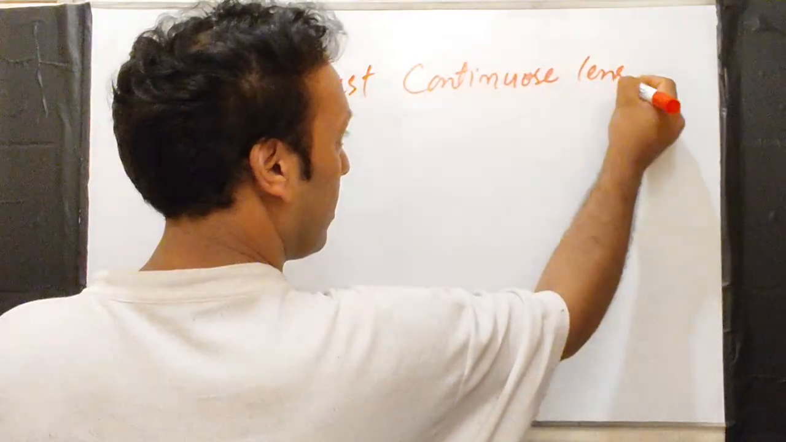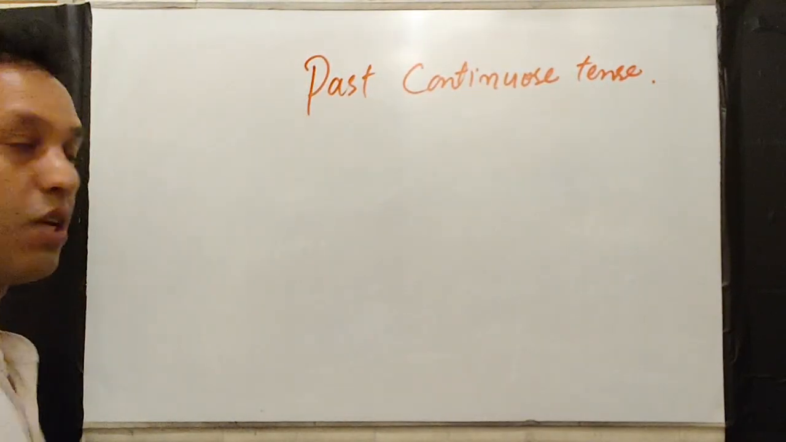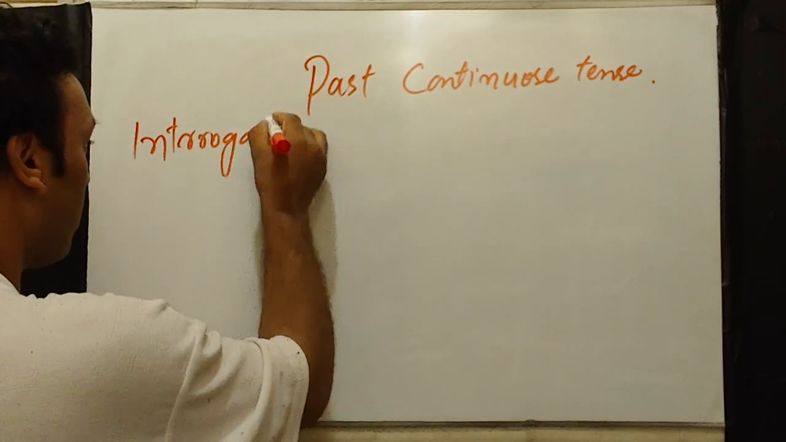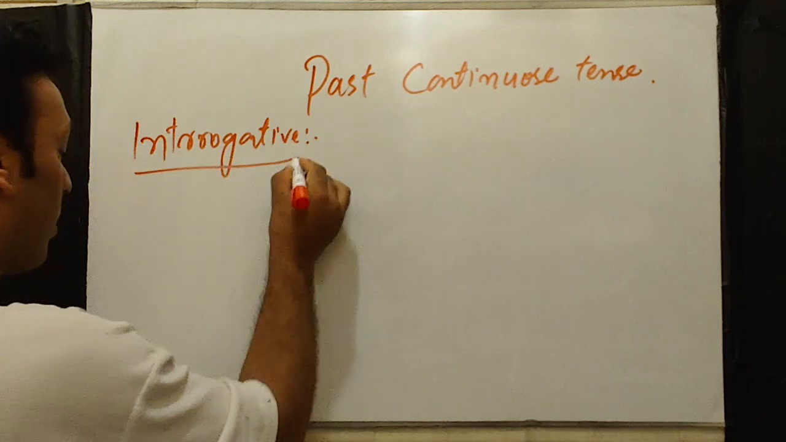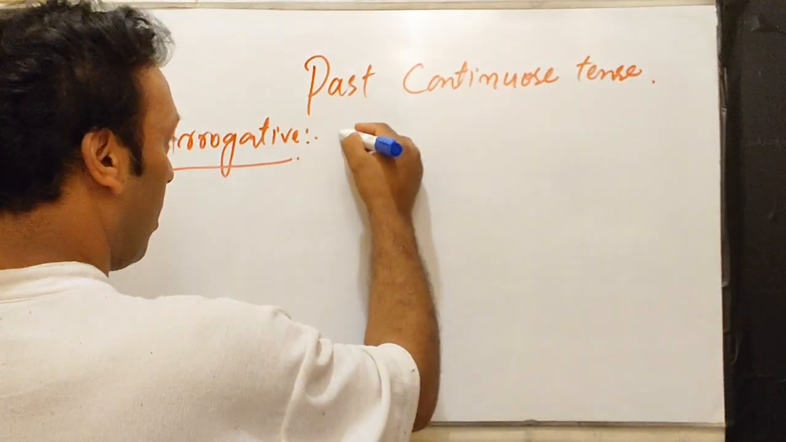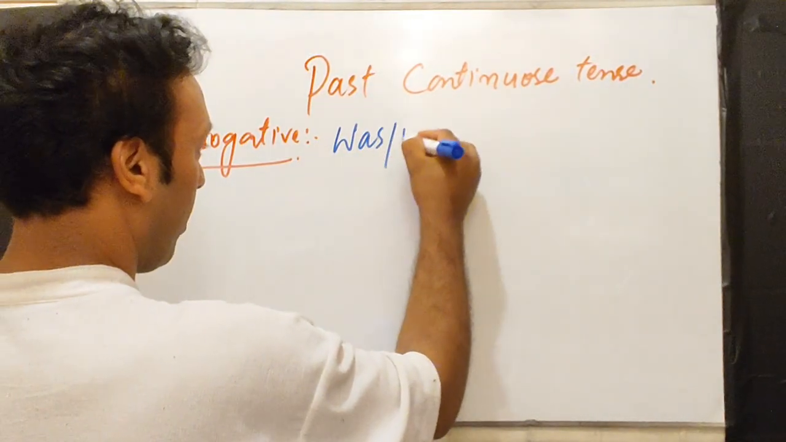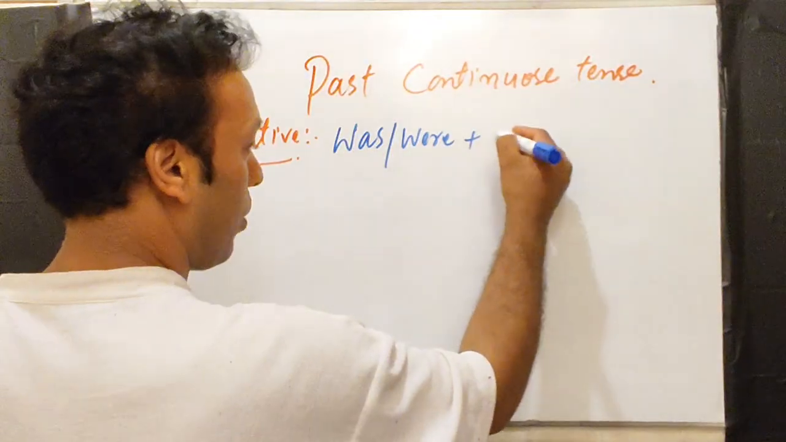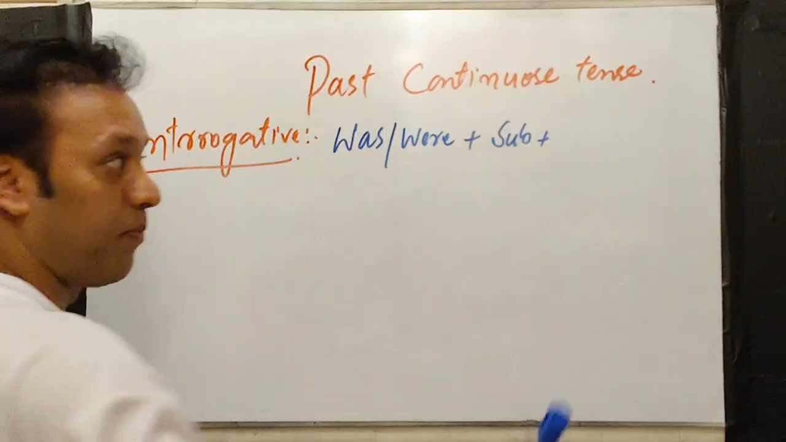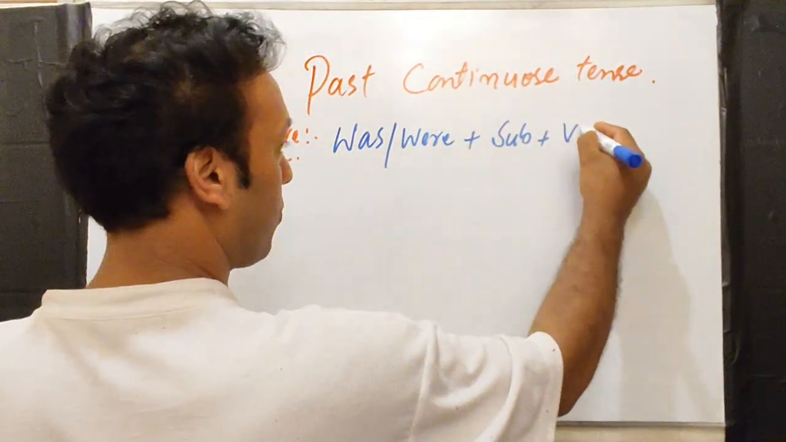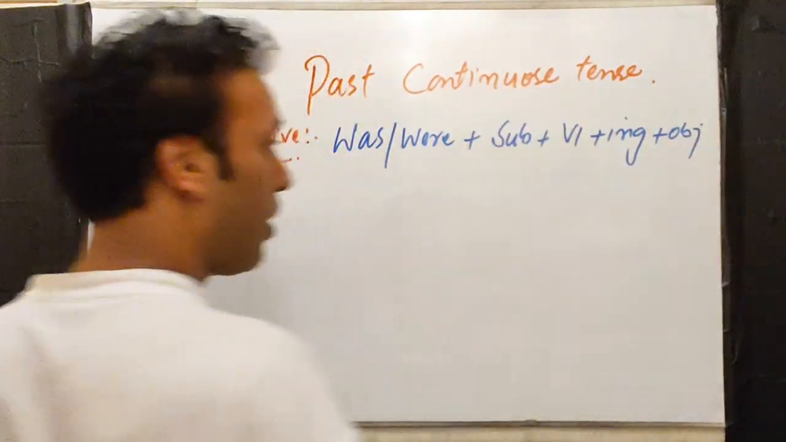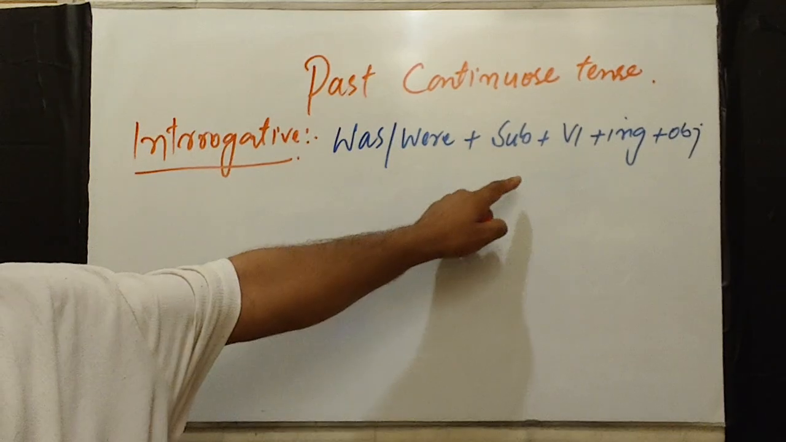Past continuous tense. So interrogative. The structure of an interrogative is was, were, plus subject, plus verb first form plus ing, and plus object. So this is the structure.